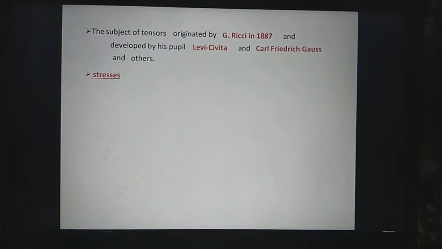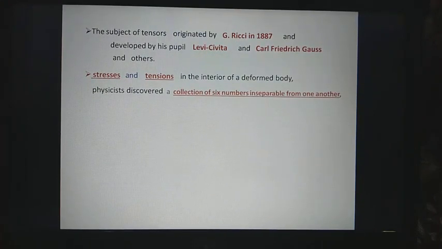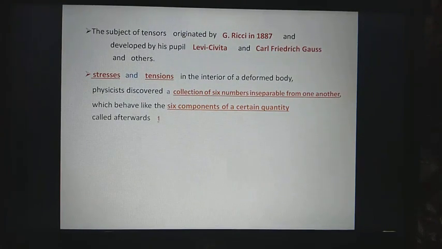During the study of stresses and tensions in the interior of a deformed body, physicists discovered a collection of 6 numbers inseparable from one another, which behave like the 6 components of a certain quantity called afterwards tensors, which are more complex than vectors.